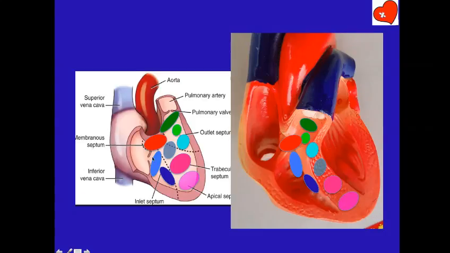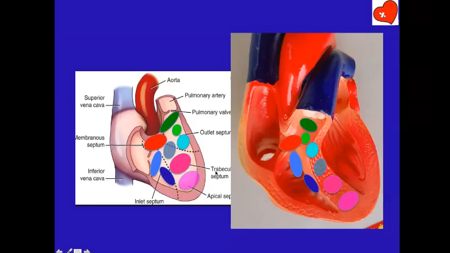So we will call this the inflow septum or the inlet septum, and this is called the inlet VSD. Typically AV canal VSD is located just below the tricuspid valve. This is called the inlet VSD. This is called the inlet muscular VSD. Now, what is the difference between muscular VSD and other VSD? Muscular VSD will have muscle on all sides of the border, whereas this one will have the tricuspid valve on one border. Therefore, this is the inlet VSD, this is an inlet muscular VSD.